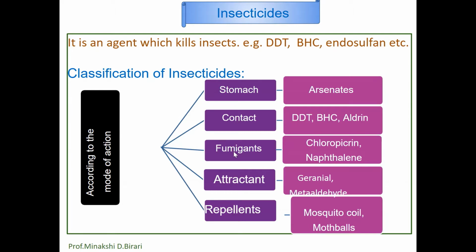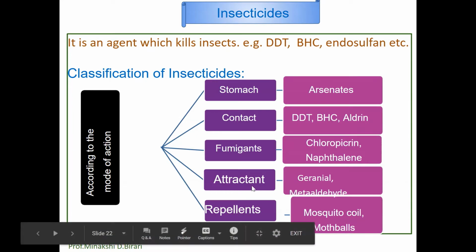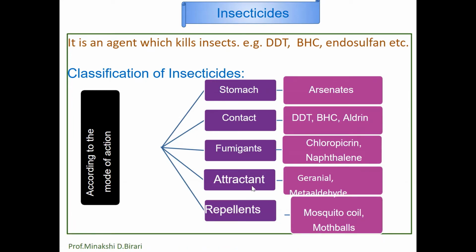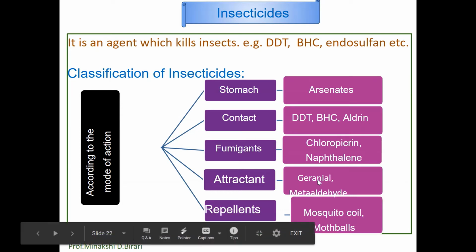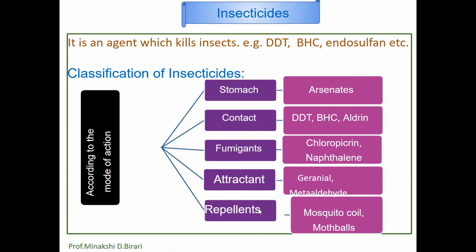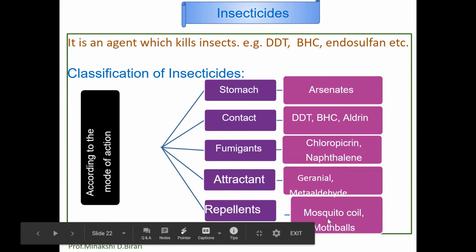For example, hydrogen cyanide, HCN, CS2, methyl bromide, nicotine, para-dichlorobenzene, chloropicrin, naphthalene, etc. Attractants are the chemicals used for attracting insects. Example: geraniol, metaldehyde. And the next one, repellents. These are the chemicals used for repelling insects. Example: mosquito coil, mothballs. So this is the classification of insecticides according to the mode of action.